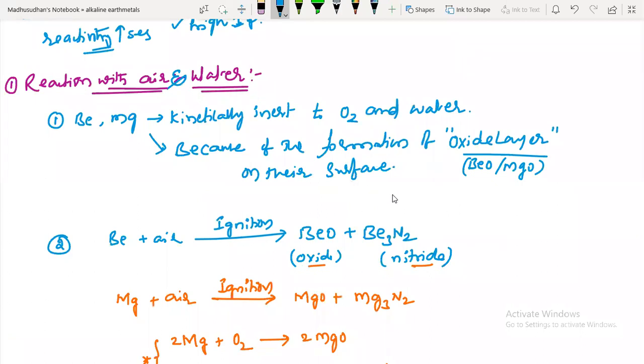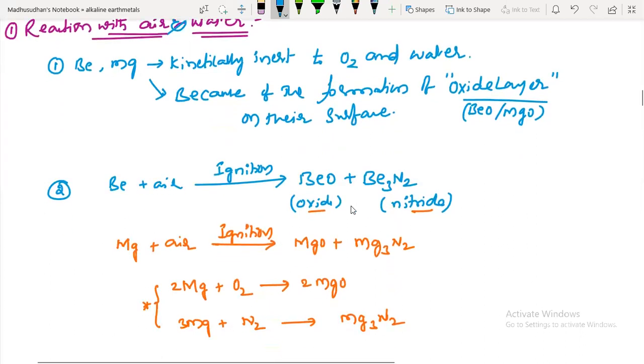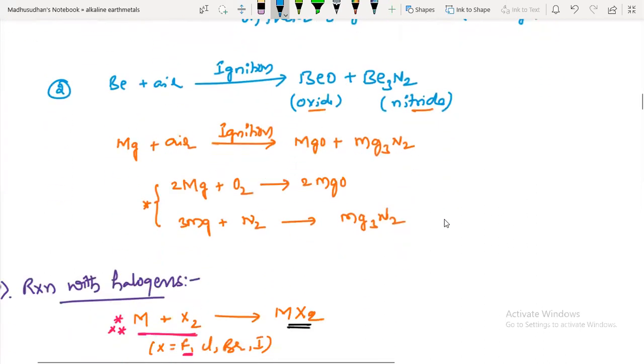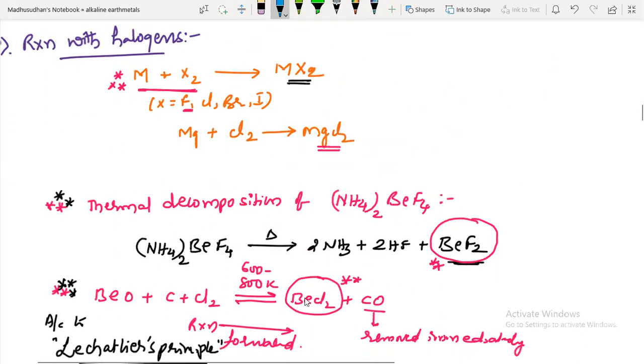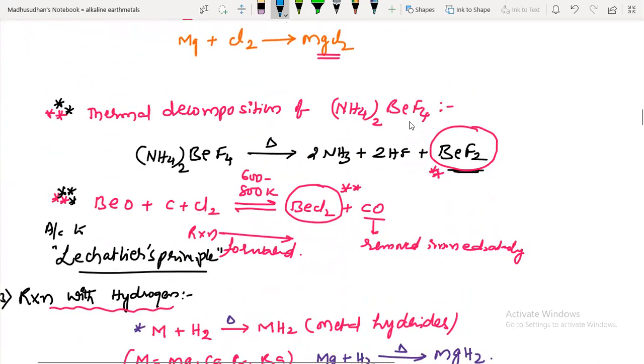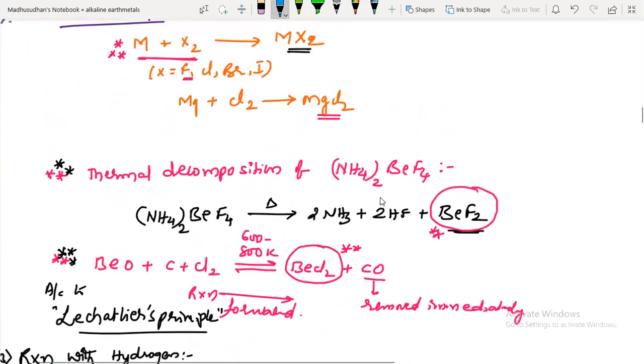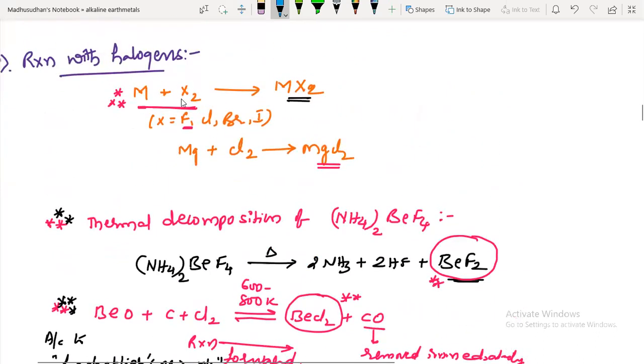Beryllium and magnesium do not react with oxygen at room temperature, but on ignition, at higher temperatures, they form oxides and nitrides. Next, formation of halides, the best method is direct addition. But for beryllium fluoride, the best method of preparation is thermal decomposition of ammonium tetrafluoroberyllate, giving BeF2. Other halides you can prepare from direct mixing of halogen with the metal.